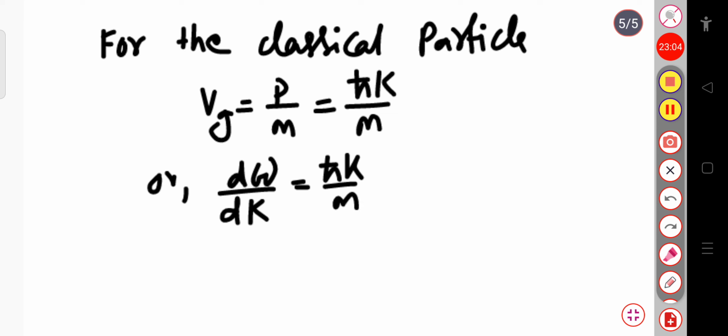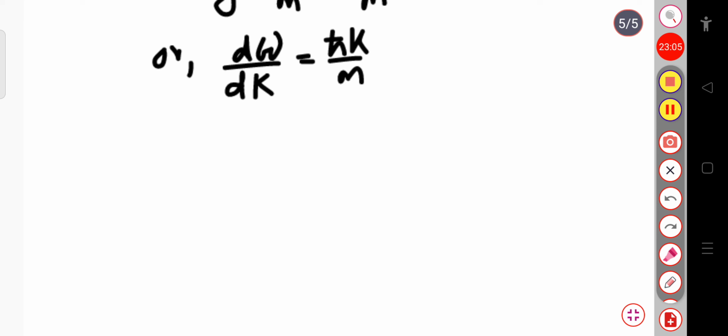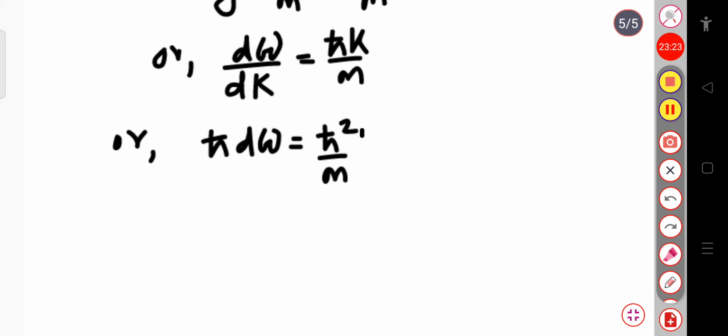This can be written as, let me multiply one h cut on the left hand side and the h cut on the right hand side, then this will be h cut into d omega equal to h cut square divided by m into k dk.